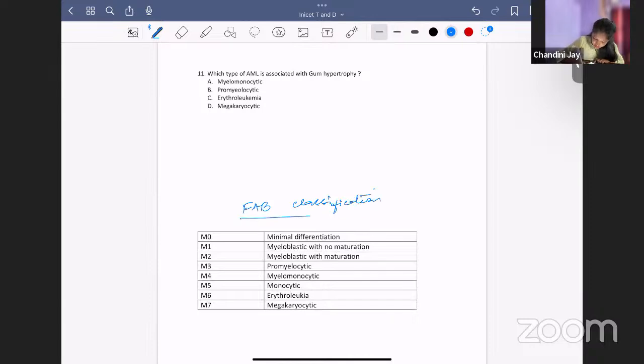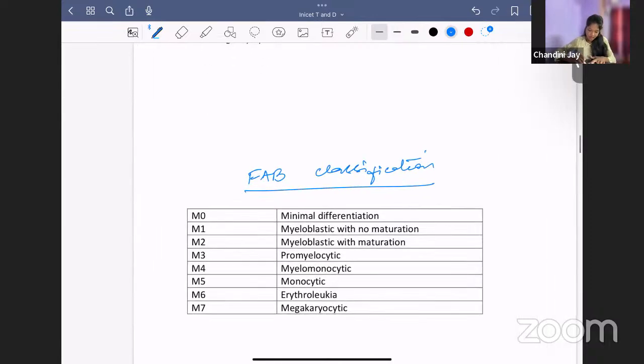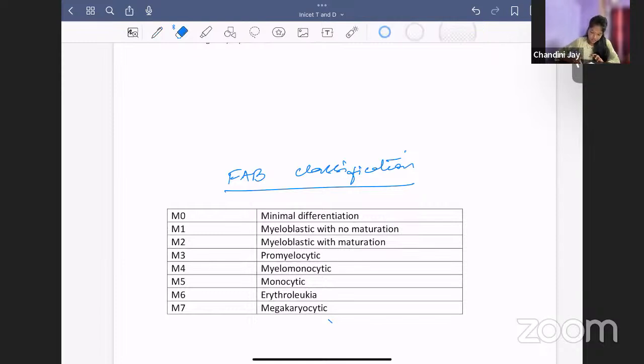According to FAB classification, M0 is minimal differentiation. M1 is myeloblastic with no maturation. M2 is myeloblastic with maturation. M3 is promyelocytic. M3 is associated with DIC, disseminated intravascular coagulation.